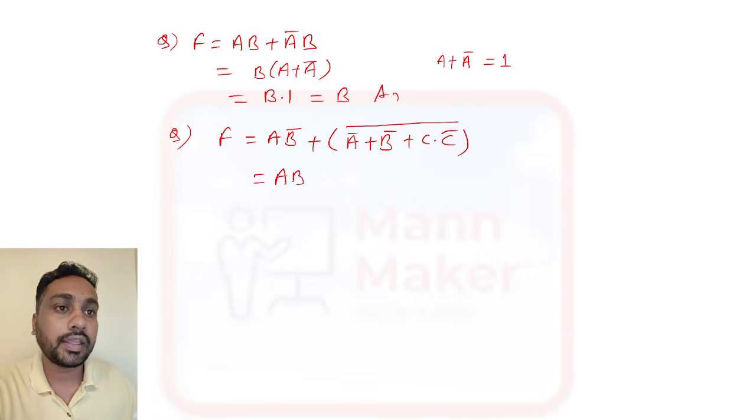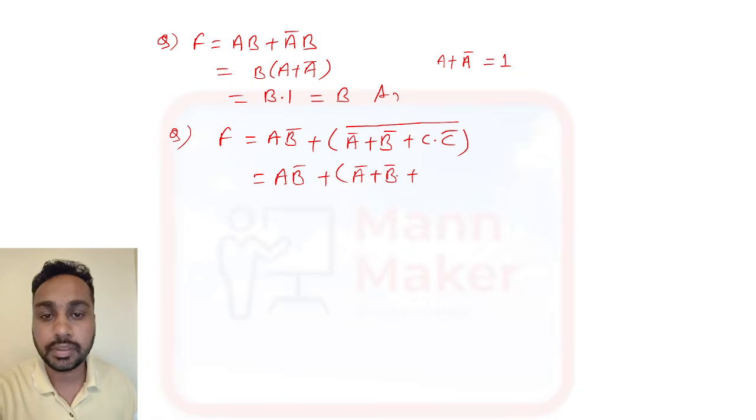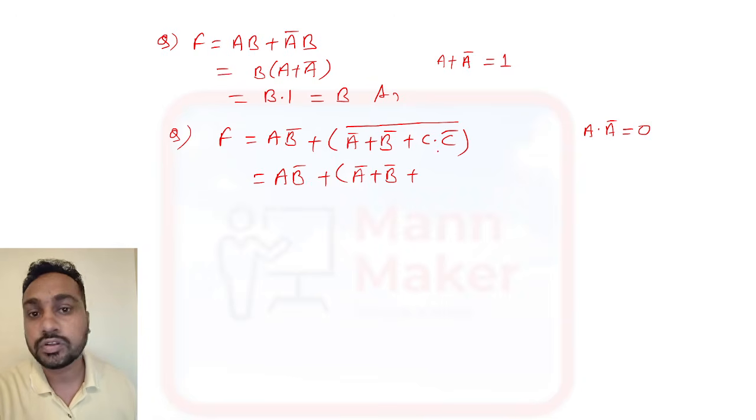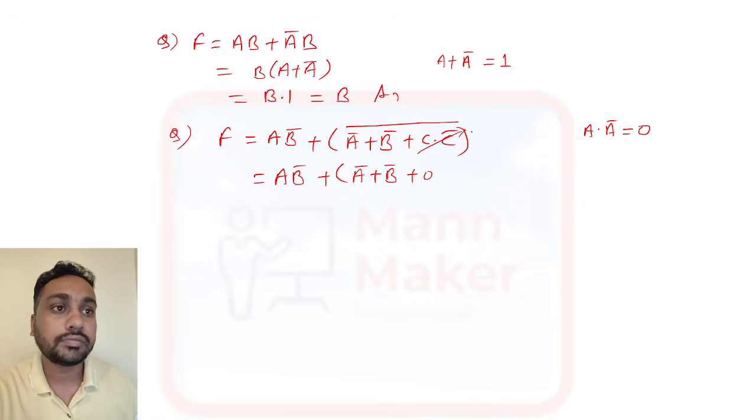Now you can write a b bar like this. Then here you can write a bar plus b bar, and plus c dot c bar. We have seen a dot a bar in the basic law, and a dot a bar is 0. Similarly, c dot c bar is nothing but 0. So it will become 0.